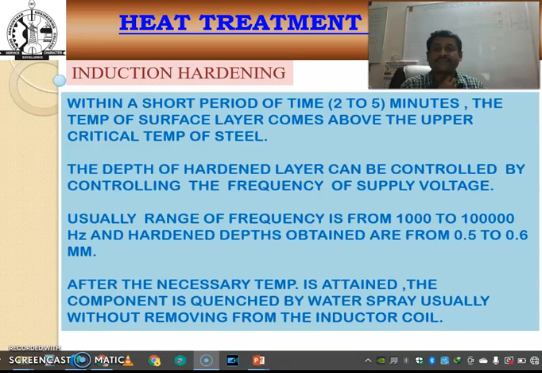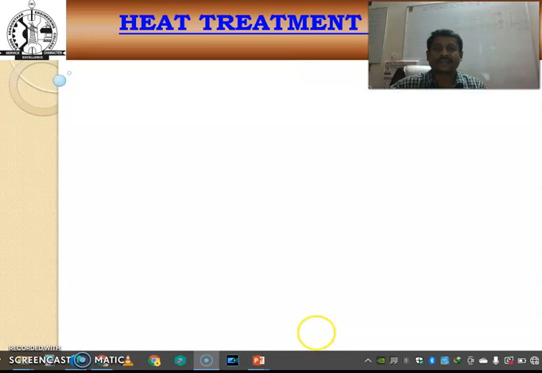Finally, the outer surface is hardened after a short period of time, that is 2 to 5 minutes. The temperature of the surface layer rises above the upper critical temperature of the steel component, and the depth of the hardened layer can be controlled by controlling the frequency and supply voltage. Finally, the component is quenched by water supply, usually without removing the inductor coil. So the outer case is hardened by using the inductor.